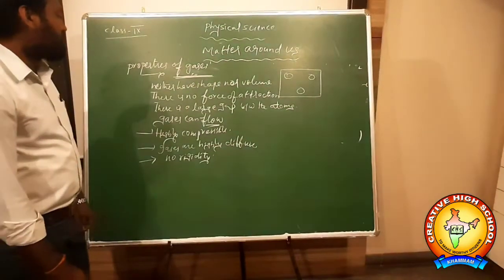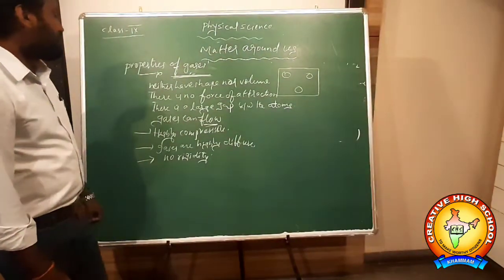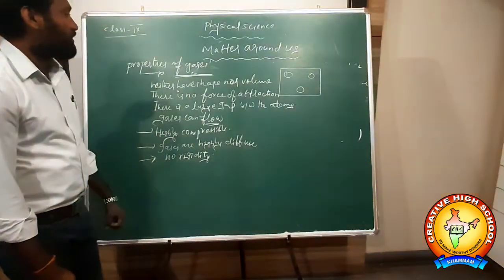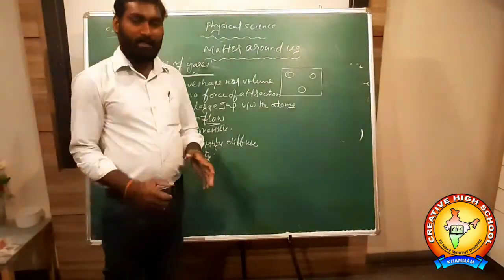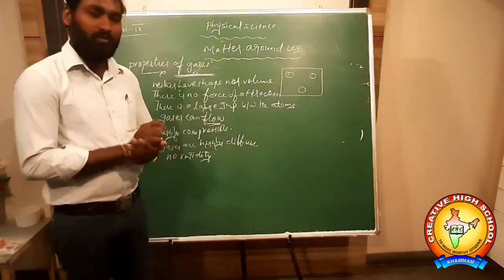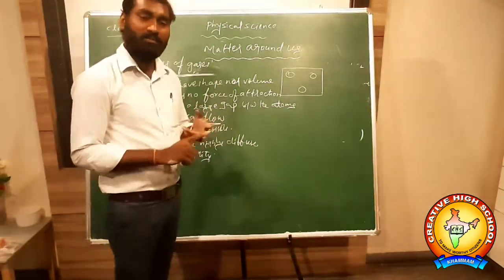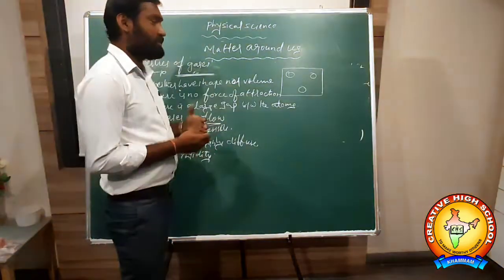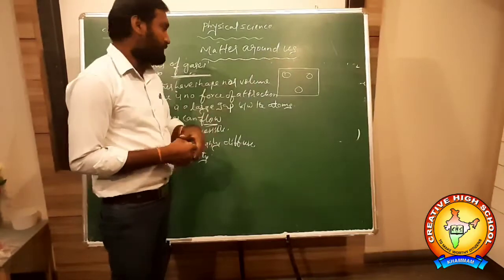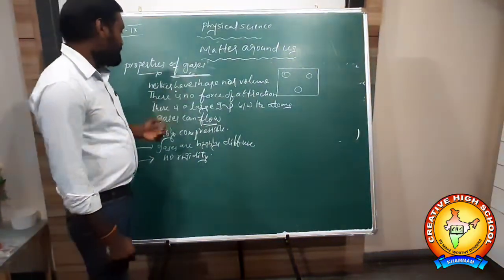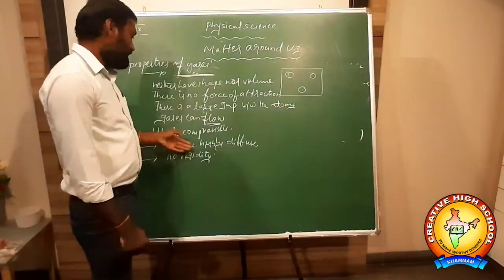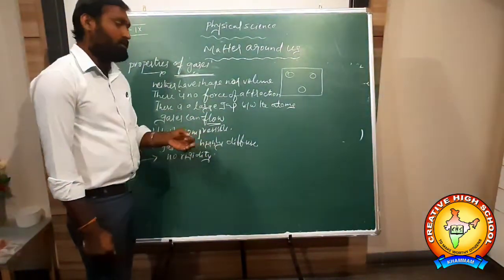Gases can flow. There is a large gap between the atoms. There is no force of attraction, and they have neither shape nor volume. So liquids and gases we have discussed now. Compared to gases, liquids have somewhat more attraction between the atoms. In gases there is a large gap between the atoms, so there is no force of attraction. Gases can flow, are highly compressible, highly diffusible, with no rigidity.